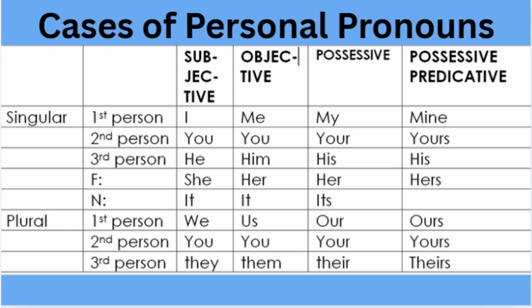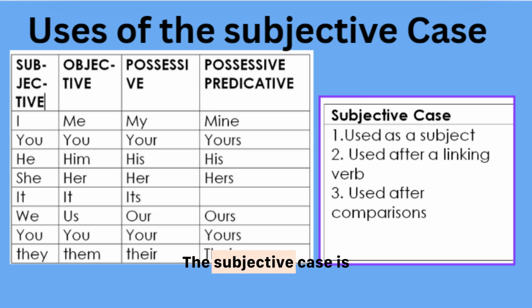So when do we use the subjective case? The subjective case is used as a subject. It is used after a linking verb and it is used after comparisons. So, is it taller than I or taller than me? The answer is taller than I because you are comparing. Taller than I am. We use the subjective pronouns like I, you, he, she, it, we, you, they after comparisons.